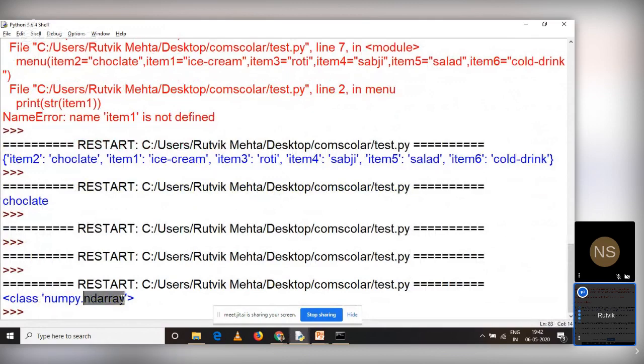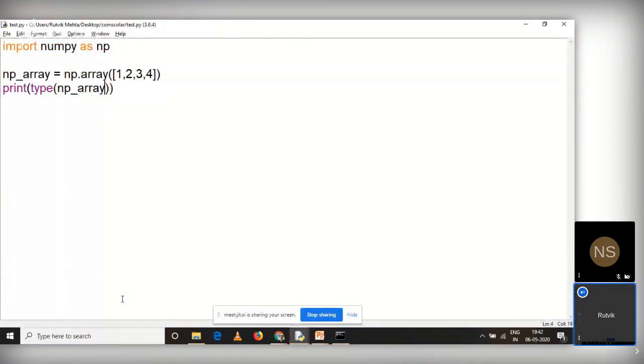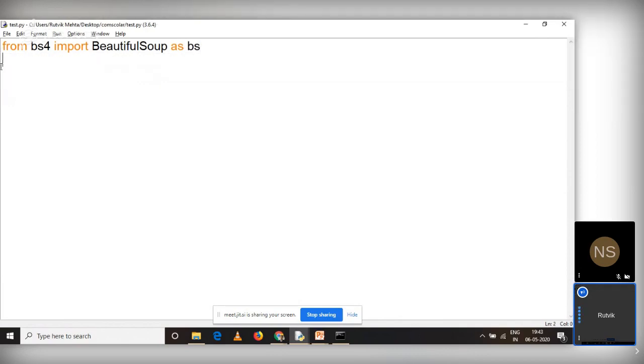So what is ndarray? N-dimensional array, right? This is how you can use external modules. Or you can use it like this also: from bs4 import BeautifulSoup as bs. This is just a simple way to import Beautiful Soup.